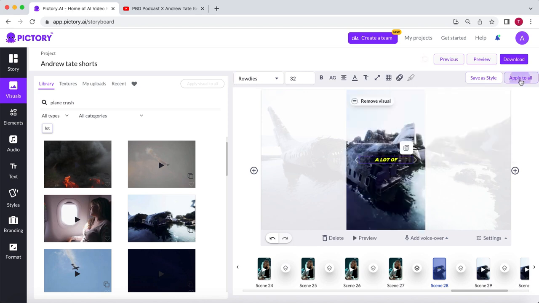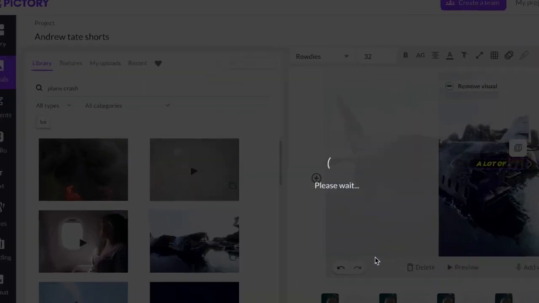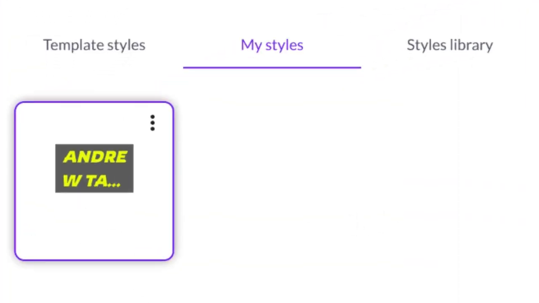Now select Apply to All so it will be used in the entire video, and save this subtitle style as a preset. This way, Pictory will save the subtitle style, and for the next short, you can simply apply the same style with one click.